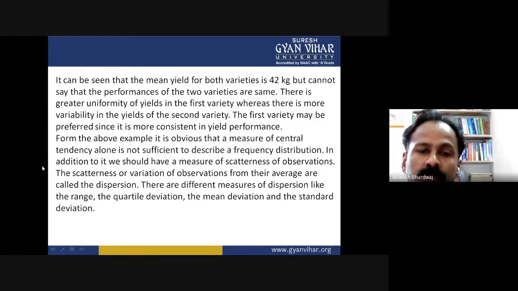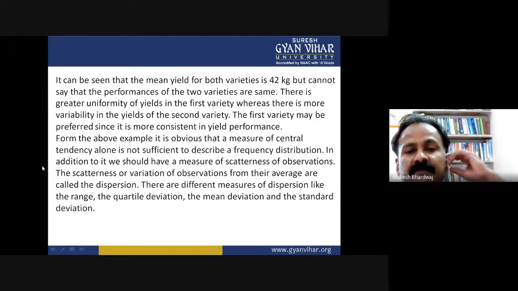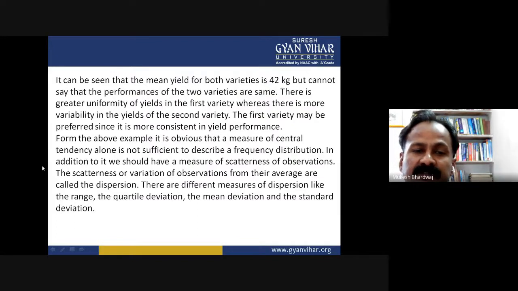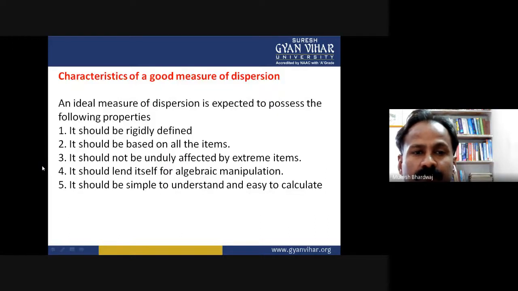So what do we mean by dispersion? The basic definition of dispersion is the scatterness or variation of observation from their average. There are different measures of dispersion like the range, quartile deviation, mean deviation, and the standard deviation. I had already told you.